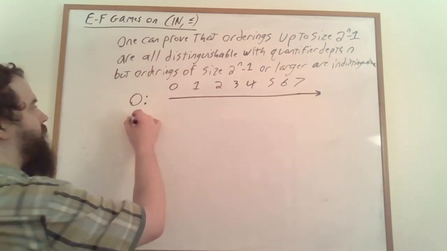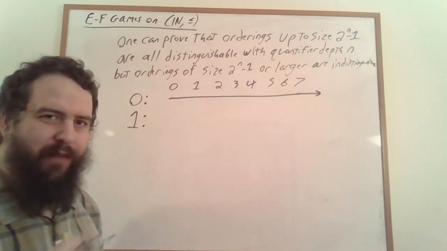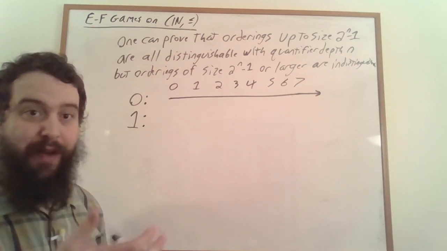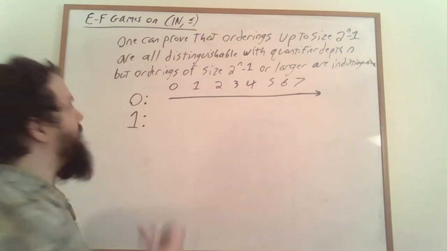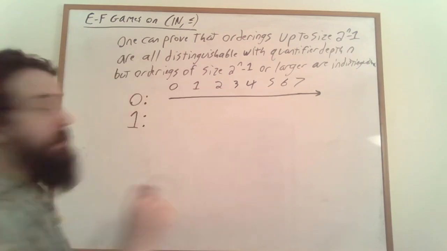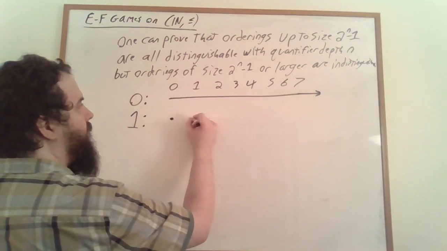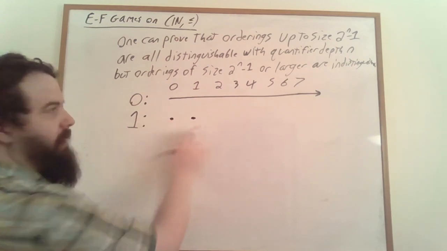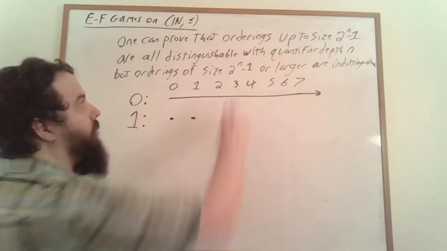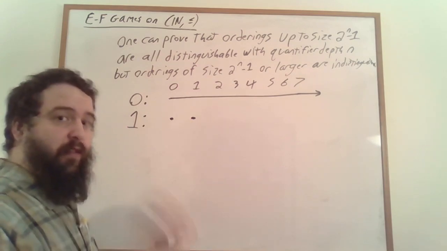On the other hand, with a game of length 1, there's going to be something slightly different if one of the structures has 0 elements in it. In particular, Spoiler won't have anywhere to play in that structure. And so all of the orderings up to size 1 are going to be distinguishable from each other. So we can distinguish 0 from 1. I won't connect them to indicate that they're distinguishable from each other. On the other hand, all orderings of size 1 or larger are going to be indistinguishable with just one turn.